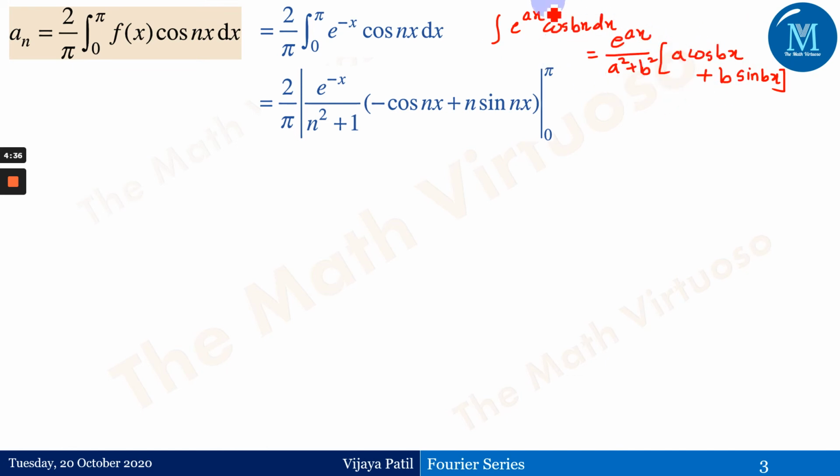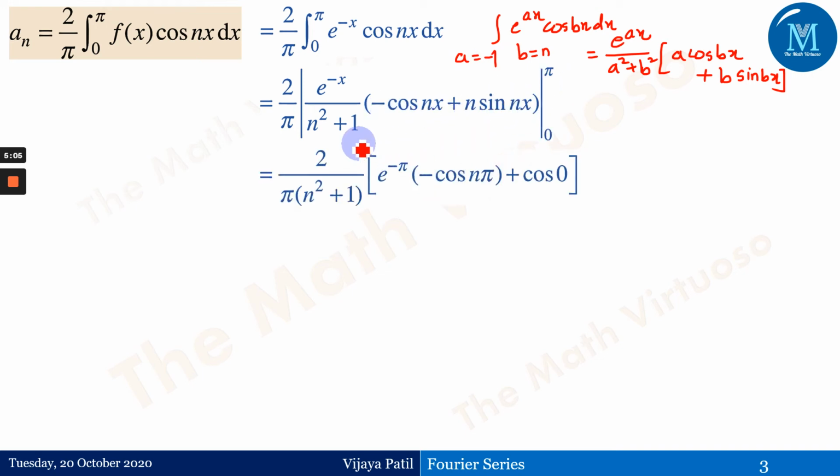And therefore, we are just applying the same formula wherein a is equal to minus 1, and b is equal to n. So we are just putting it as e to the power minus x upon n square plus 1 in the bracket, minus cos of nx plus n sine of nx, because we have got a equal to minus 1. The integration is from 0 to pi.